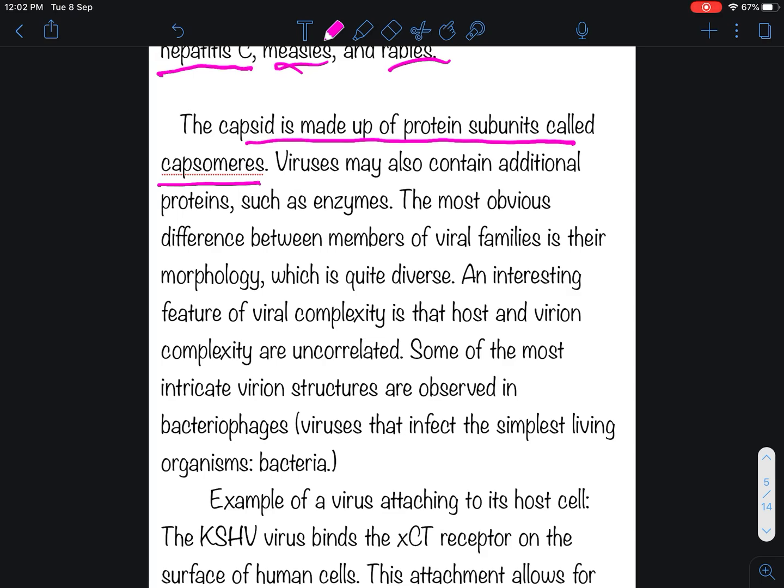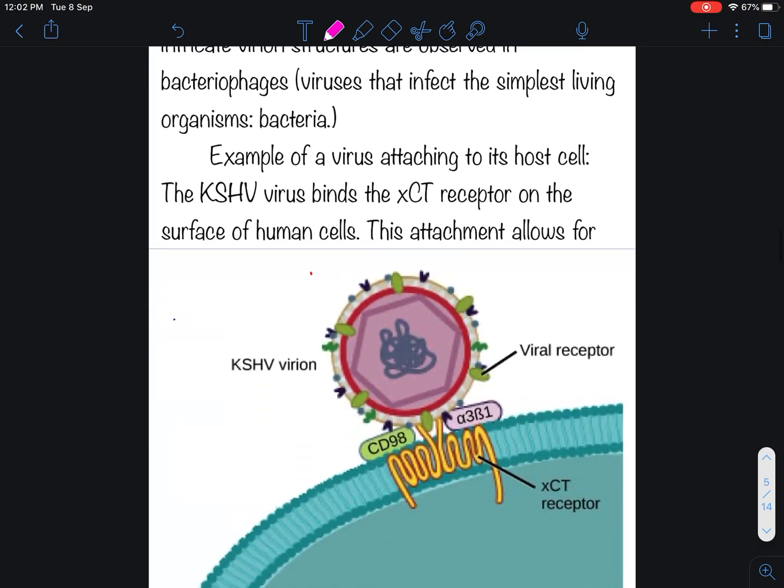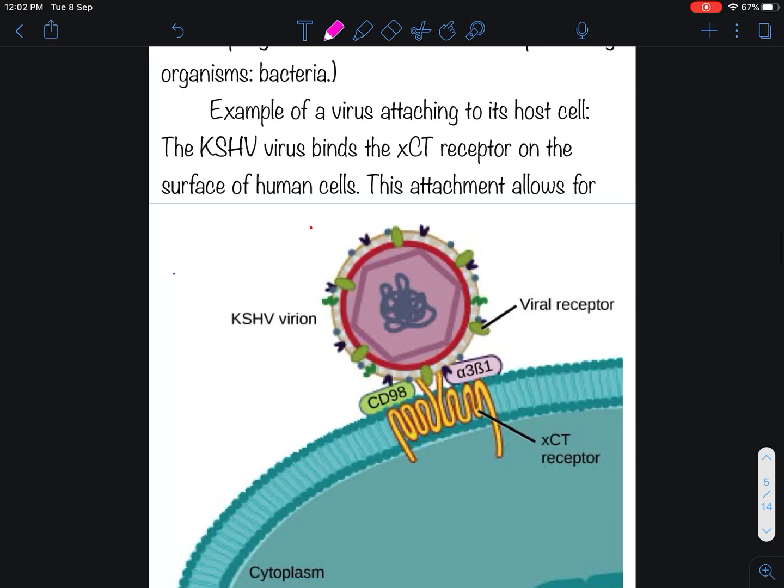An interesting feature of viral complexity is that host and virion complexity are uncorrelated. Some of the most intricate virion structures are observed in bacteriophages. Bacteriophages are the viruses which infect the simplest living organism, that is bacteria.